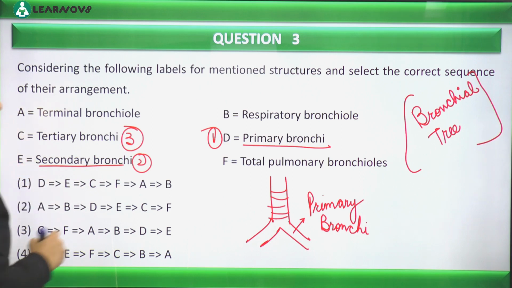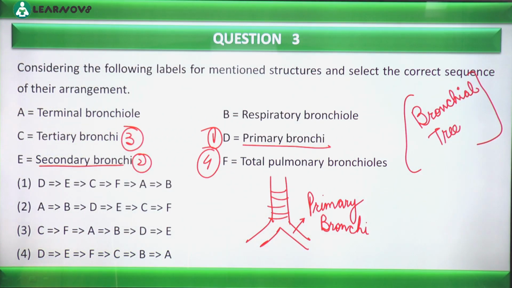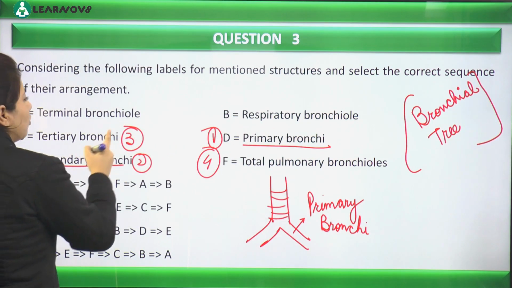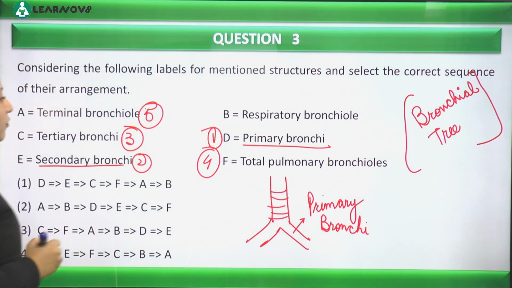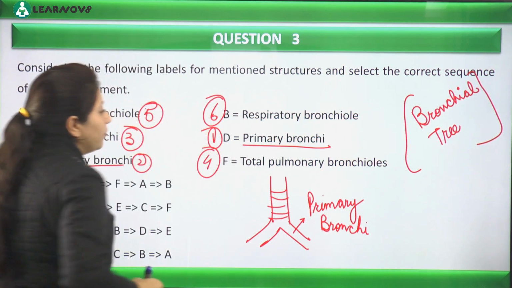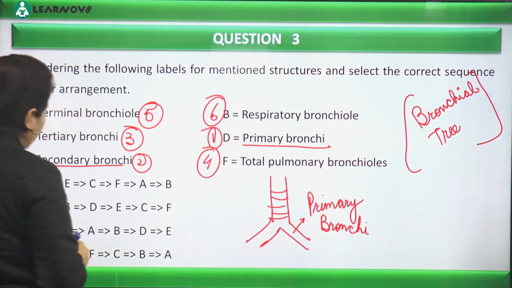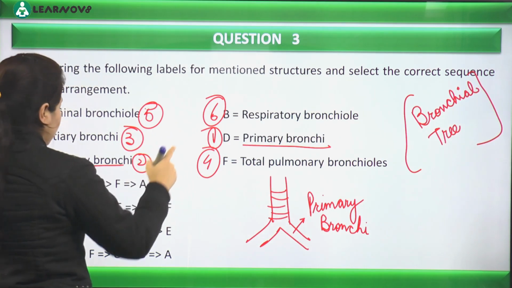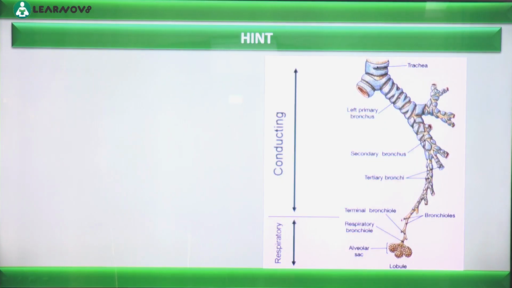If you remember, it will lead to the formation of terminal bronchioles. Okay, and after that, if we look in sequence, the fifth will go for terminal bronchiole, and at the end we have this one, that is the respiratory bronchiole. Is that clear to everyone? Okay, so let's see here the sequence which matches correctly. D, E, C, F, A, B. Okay, so the correct option is option number 1. Is that clear? Further, let's understand it here.